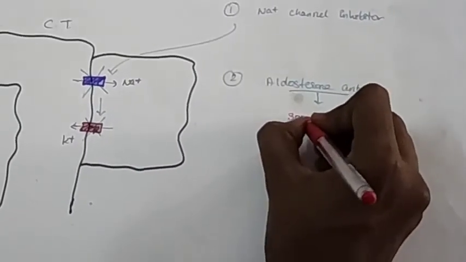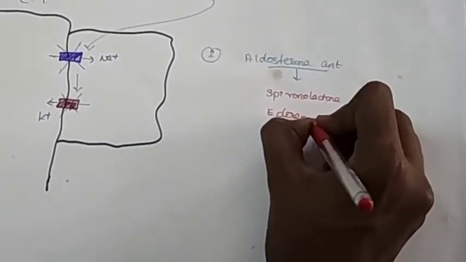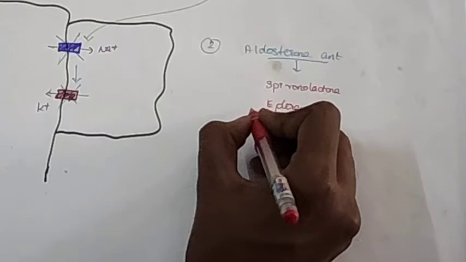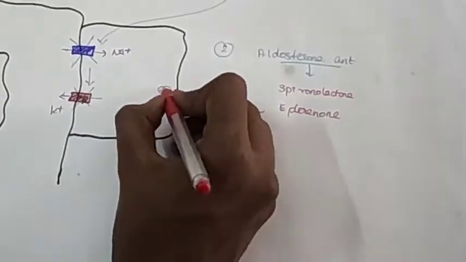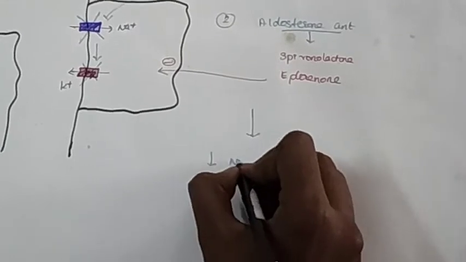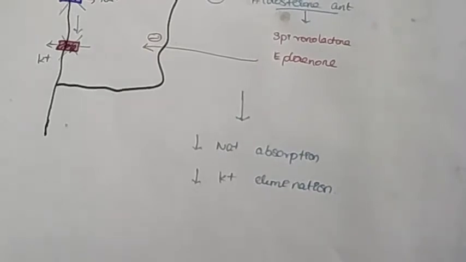They include drugs like spironolactone and eplerenone. Normally, aldosterone causes sodium and water reabsorption. So they are antagonistic to aldosterone. That is, they oppose the aldosterone action. So they cause decreased sodium absorption and decrease potassium elimination. This is the mechanism of action of potassium sparing diuretics.